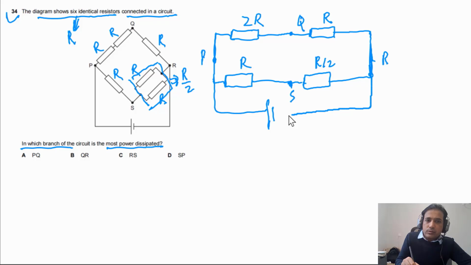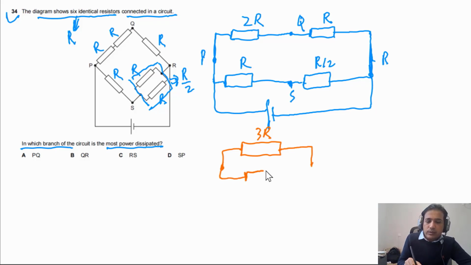Now this circuit looks very simple. What is the total resistance of these two? We can replace them with another resistor, so the resistance should be 3 times R by 2. So this is point P and this is point R, and the resistance of these two has to be equal to 3R by 2.